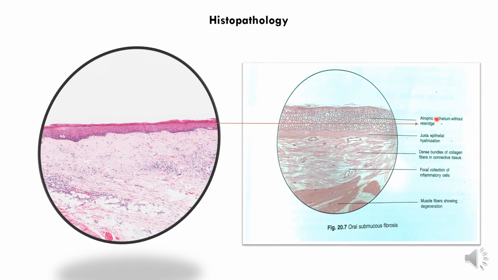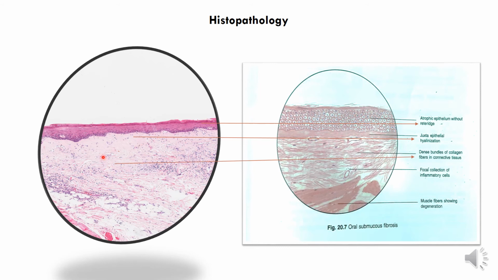So I'm trying to correlate it with what is labeled over here. Right now, the area where the regular normal rete ridges should have been seen, now you are seeing this pale pink color connective tissue. Now the change in this pale pink connective tissue is described as hyalinization. Hyalin means glass-like. Okay, so juxta-epithelial hyalinization means hyalinization or glass-like tissue formation under the epithelium. Okay, so this pale pink glass-like change is the juxtaepithelial hyalinization. So these are two important features that we see.